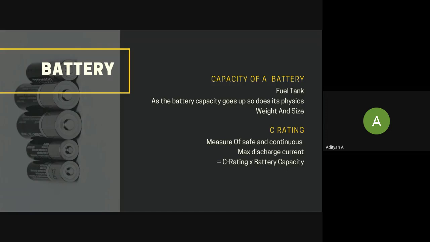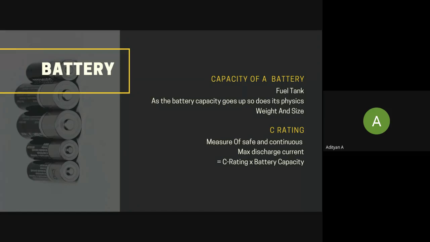Cool, perfect. So I was talking about milliamp hours and how it resembles the fuel tank in a car. The higher the capacity of a battery, the longer you can fly it for. But of course, you will have to consider other factors like the weight and the size of the battery. Increasing your battery capacity might give you a longer flight time, but it will also make your aircraft heavier in weight and larger in physical size. So it's always a trade-off between capacity and weight that affects the flight time and agility of your aircraft.